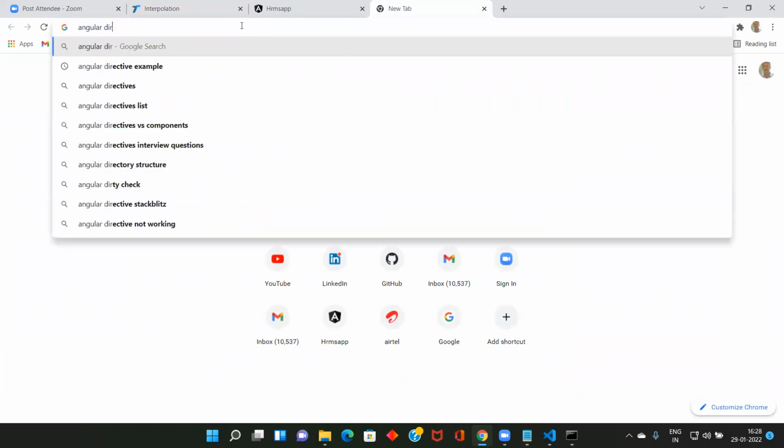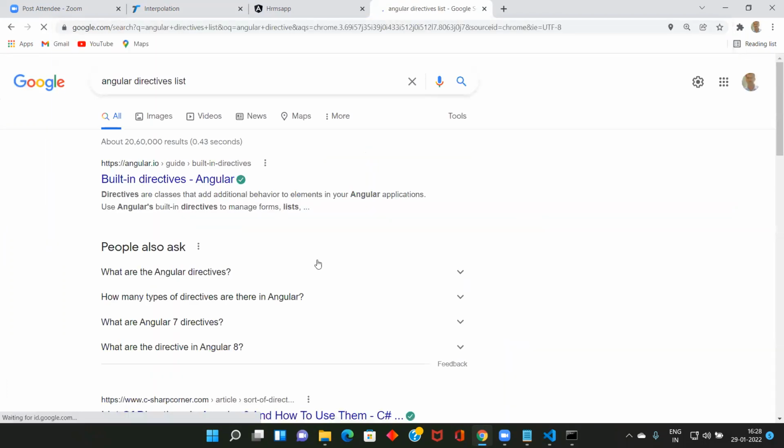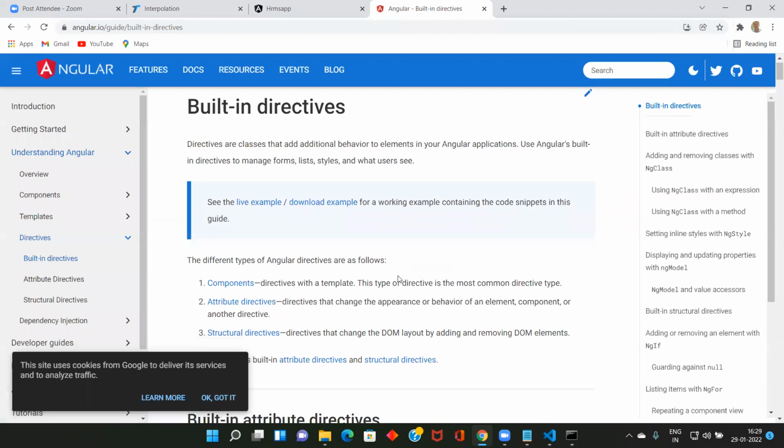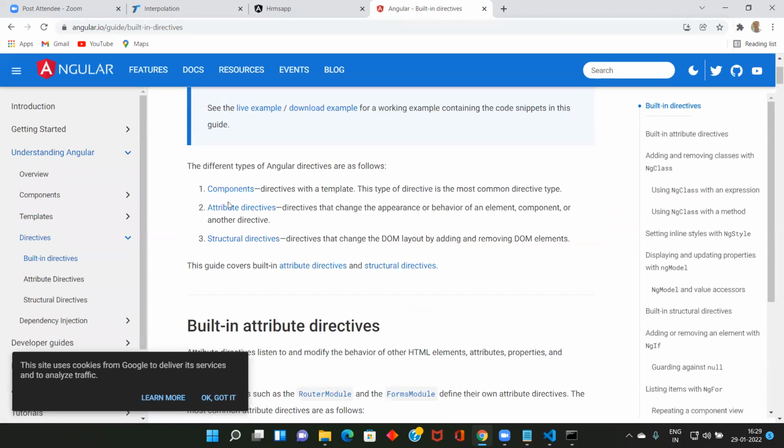Let me search for Angular directives list. Built-in Angular directive list. So here, see built-in directives. There are component, attribute directive, structural directive.